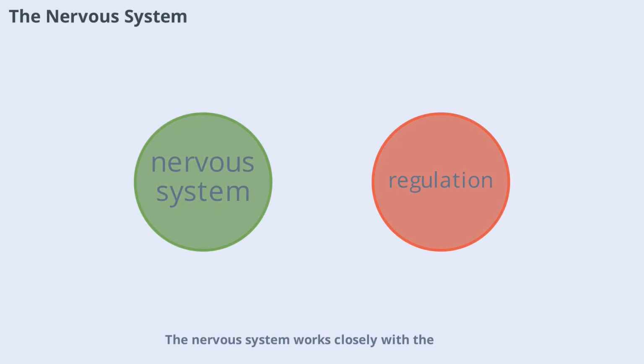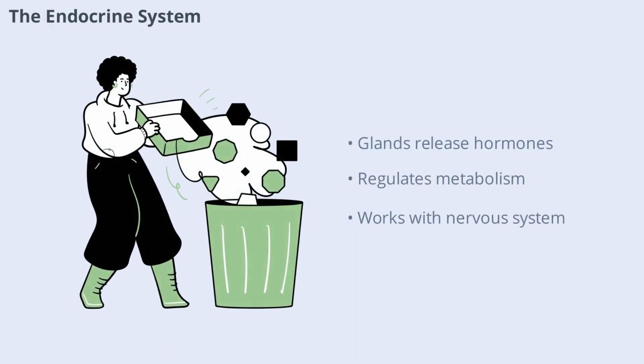The nervous system works closely with the endocrine system to regulate metabolism and maintain homeostasis. It detects changes in your environment and sends signals to organs and tissues to adjust their activities. For example, if you're in danger, your nervous system triggers the release of adrenaline, speeding up your metabolism and preparing your body for action.